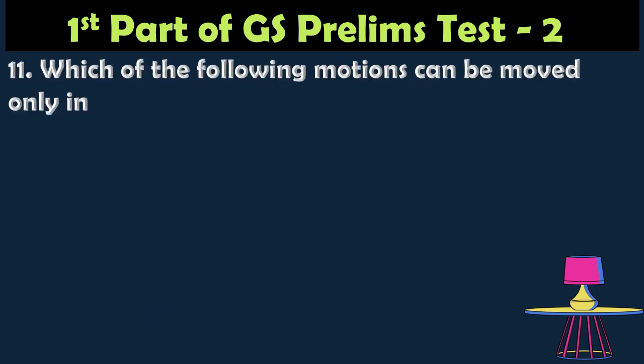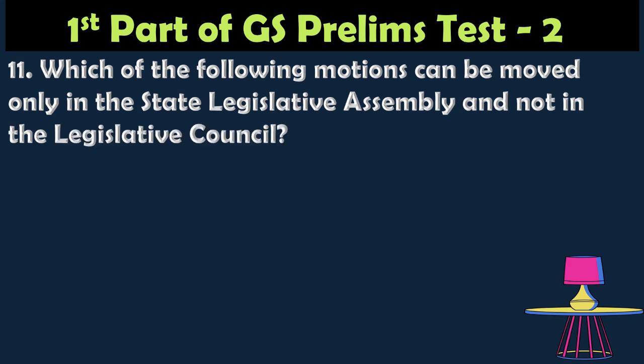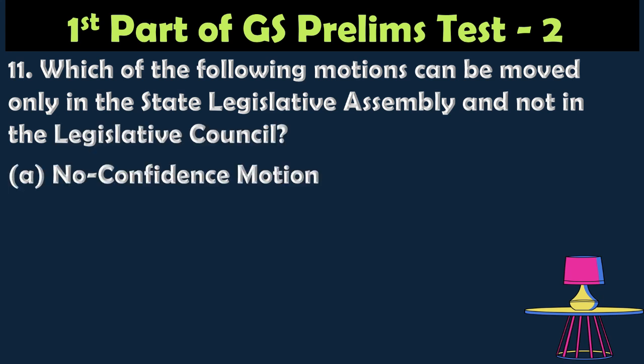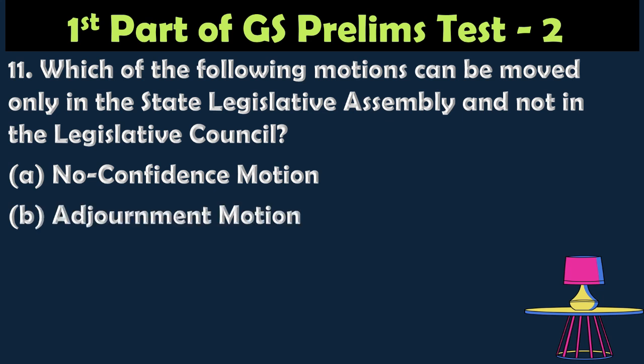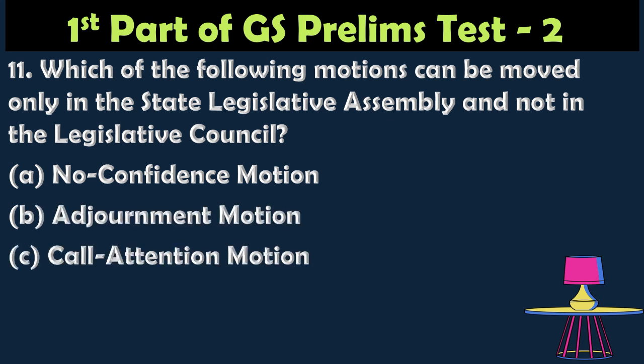Question number 11. Which of the following motions can be moved only in the state legislative assembly and not in the state legislative council? Option A, no confidence motion. Option B, adjournment motion. Option C, call attention motion. Option D, censure motion. The correct answer is no confidence motion. All the other motions can be moved in the legislative council. A no confidence motion is against the government and can only be moved in the legislative assembly. So this is the key point. You have to choose this option.